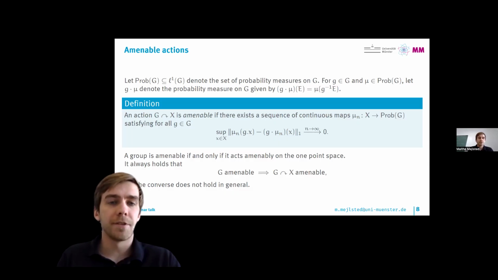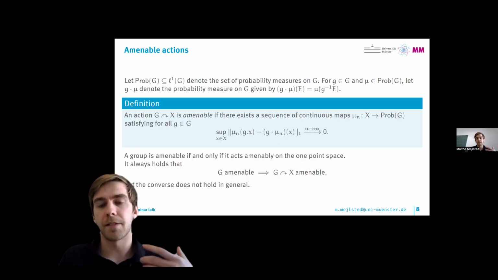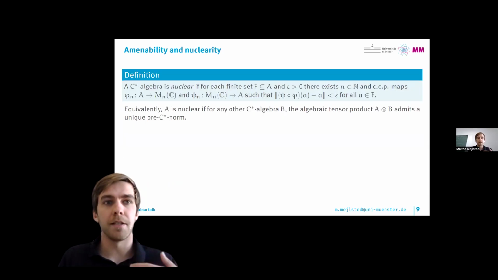So why are we interested in amenable actions? We're interested in them because they give a very nice C-star algebraic property of the cross products, namely nuclearity. There are many different definitions of nuclearity. Here is one.